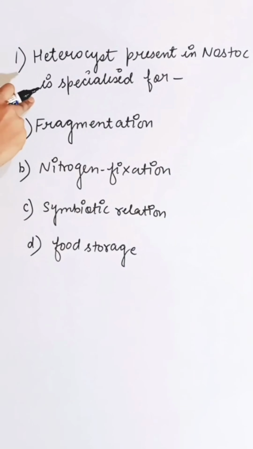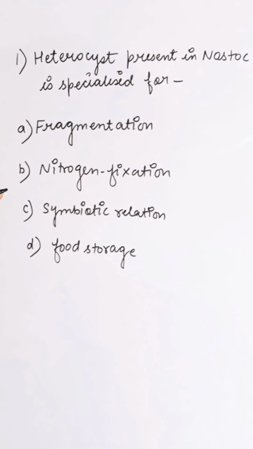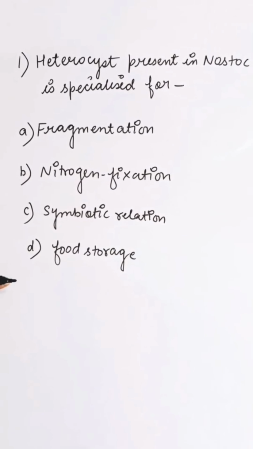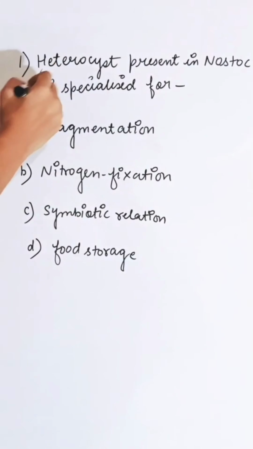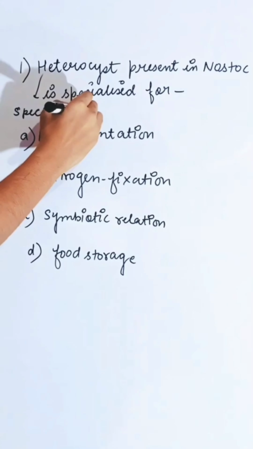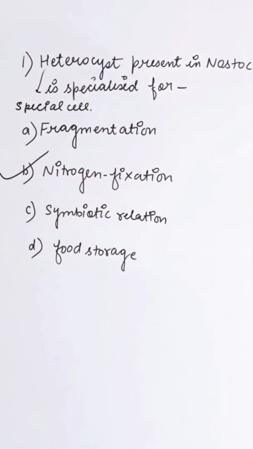The cyst present in Nostoc is specialized for, first option fragmentation, second nitrogen fixation, third is symbiotic relation, and fourth is food storage. Heterocyst is a special cell which helps in nitrogen fixation. So the correct answer is B.